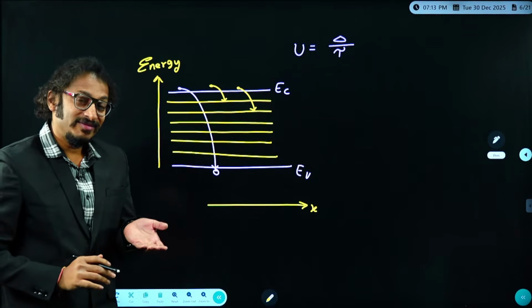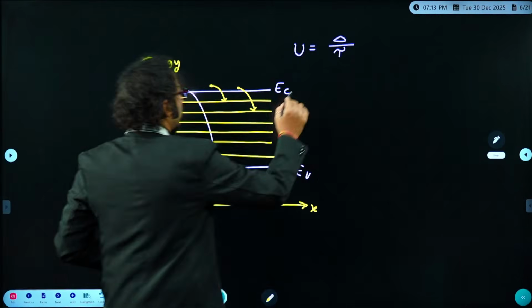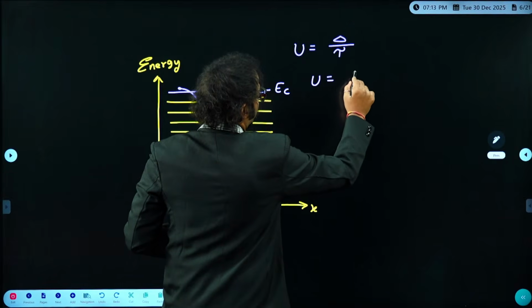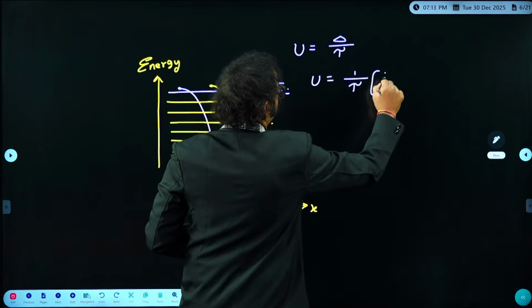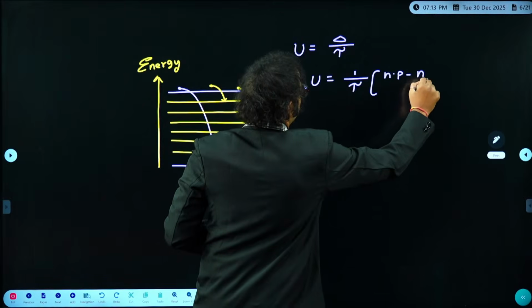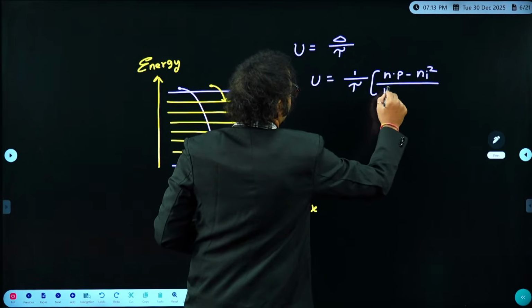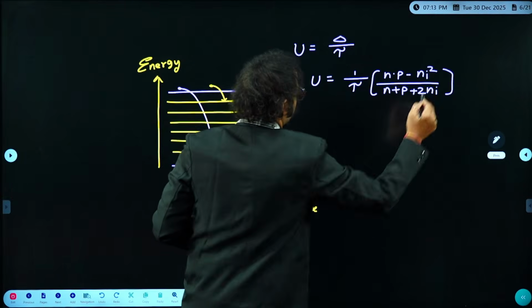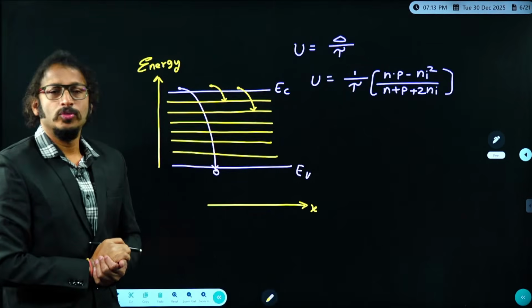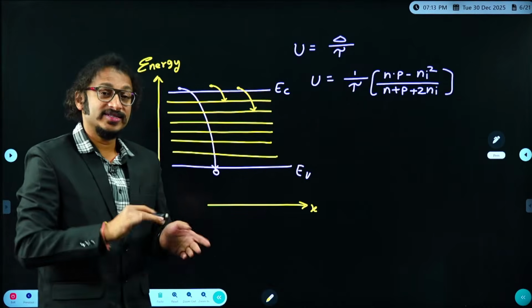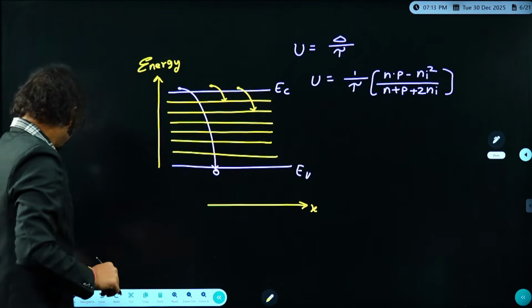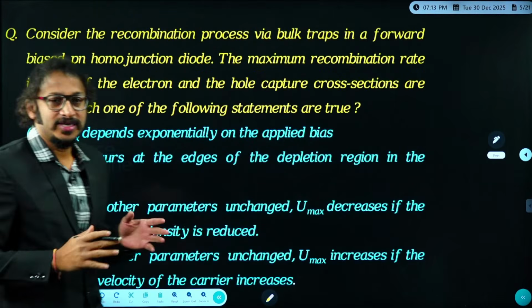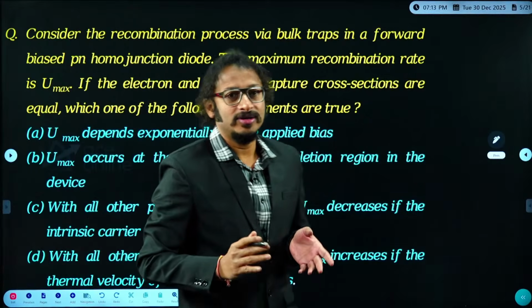If it is a Shockley-Read-Hall recombination, SRH recombination, U is equal to 1 by tau into (n·p minus ni square) whole divided by (n plus p plus 2 ni). Am I right, everybody in the class? This is what we will be getting if I consider SRH recombination. So this question is purely based on SRH, Shockley-Read-Hall.